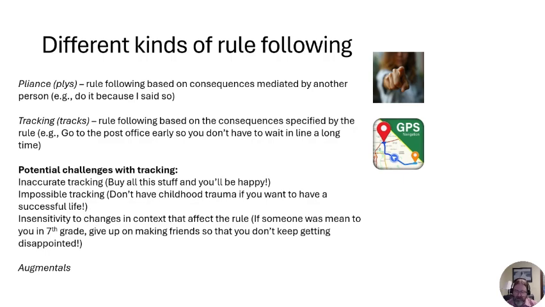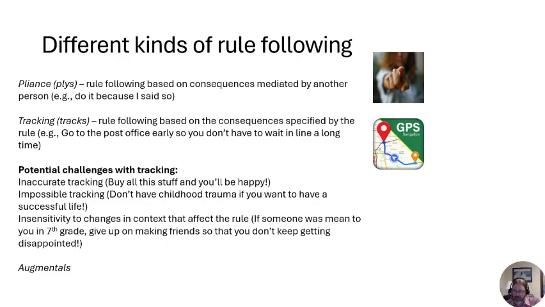So when we see people that are following rules because the consequence of them following or not following the rule is going to be mediated by another person, right? Like praise or yelling, punishment, loss of consequences. We would say, in a sense, they are following the rule just because the person wants them to, right? So we often see this like with kids when we're working on early compliance.